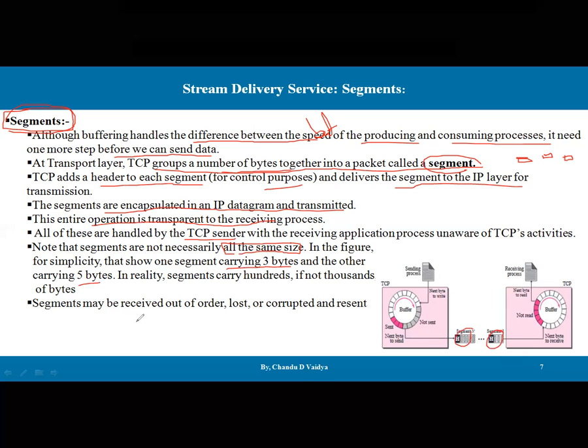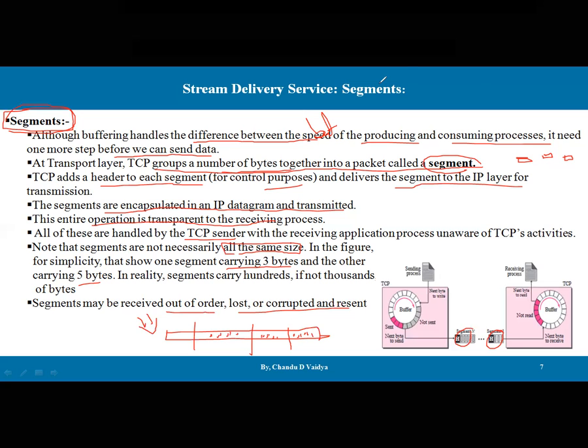Whatever data is available from the upper layer is going to be separated into segments, and these segments can be of variable size. Now these segments may be received out of order, lost, corrupted, and resent also.